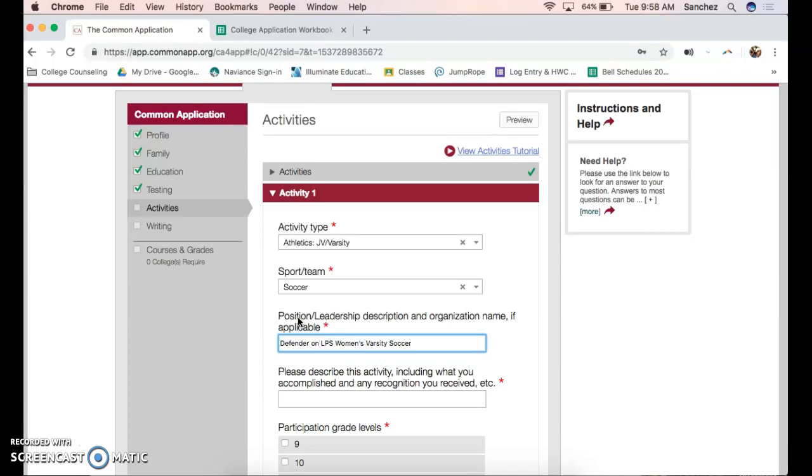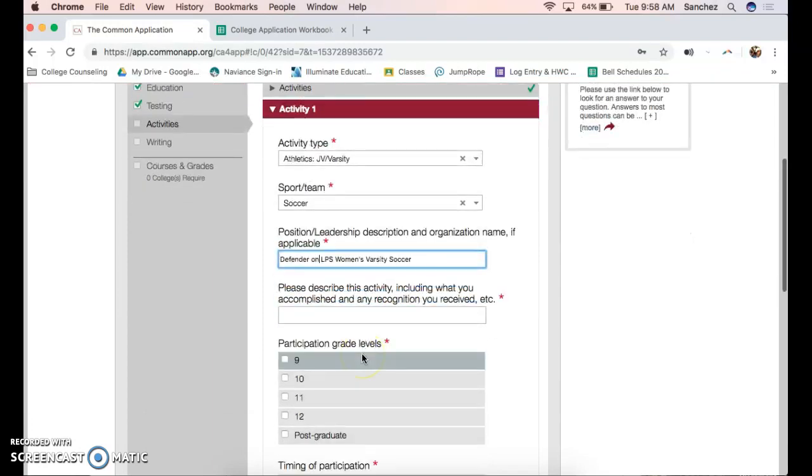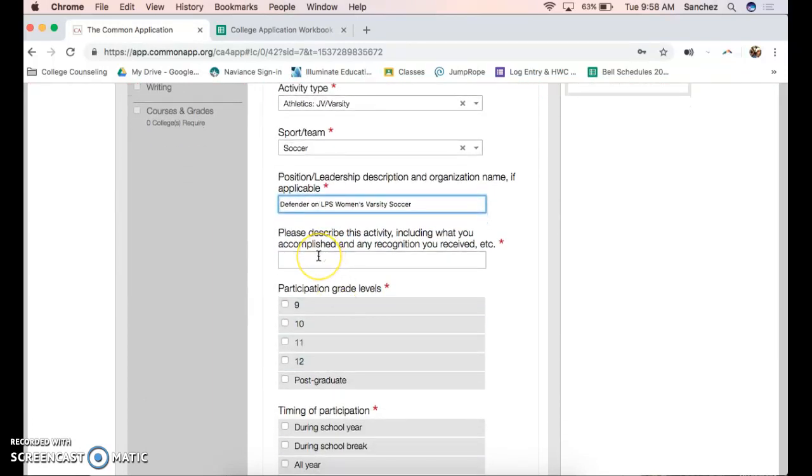on LPS women's varsity soccer, whatever sport that is. And then you'll describe the activity. So you can go ahead and do that.